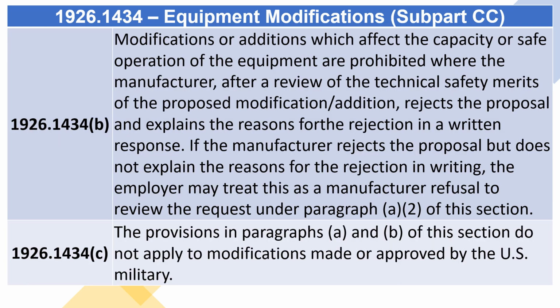1926.1434(b) Modifications or additions which affect the capacity or safe operation of the equipment are prohibited where the manufacturer, after a review of the technical safety merits of the proposed modification/addition, rejects the proposal and explains the reasons for the rejection in a written response. If the manufacturer rejects the proposal but does not explain the reasons for the rejection in writing, the employer may treat this as a manufacturer refusal to review the request under paragraph (a)(2) of this section.